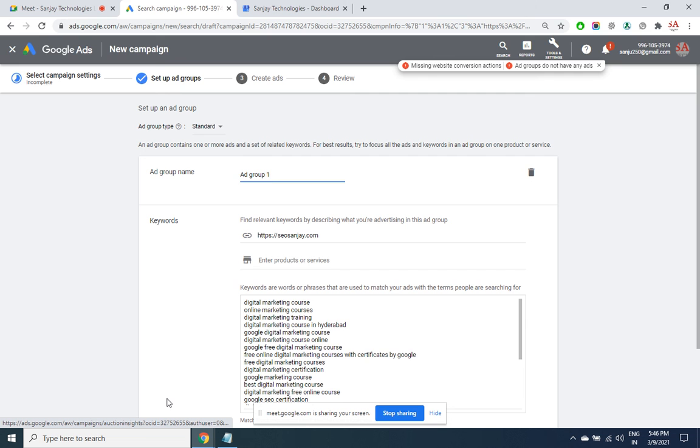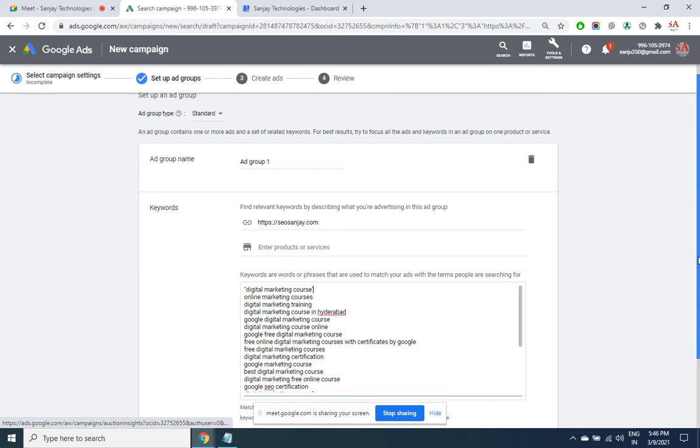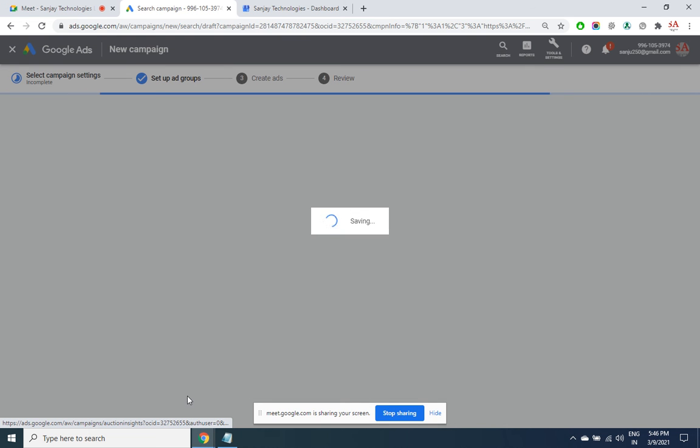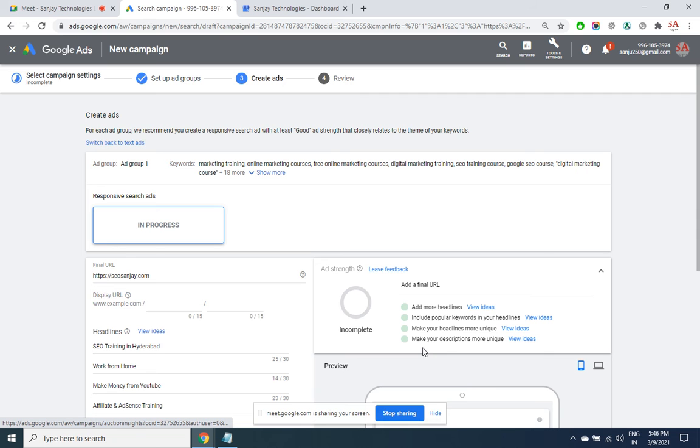The next screen will be creating the ads and mention the keywords using the right modifiers. Don't use broad modifier for multiple word keywords. I have directly gone into the next screen, but whenever you have multiple words, you have phrases, always use double quotes. Single word you can use broad, and in the initial stages I told you use only exact. Start with exact, then go with double quotes, that is phrase, then go with broad modifier.